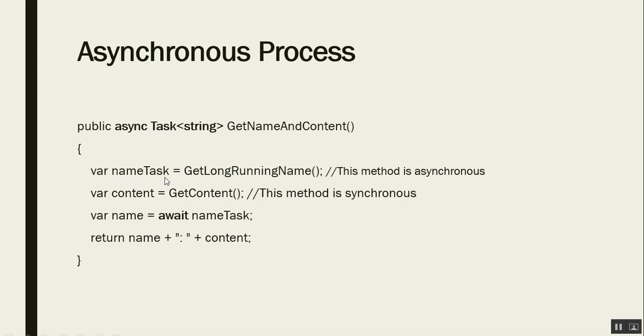First, what we do is we represent this GetLongRunningName method as a task object, and the second method will be executed sequentially. After the execution of this method, we are calling name equal to await nameTask. This await keyword says that this process should be allocated independent resources for execution, and after it is executed on a separate set of resources, it should return the result and store it in the name variable. At last, it will return us name and content.